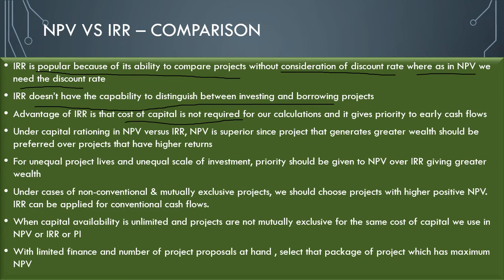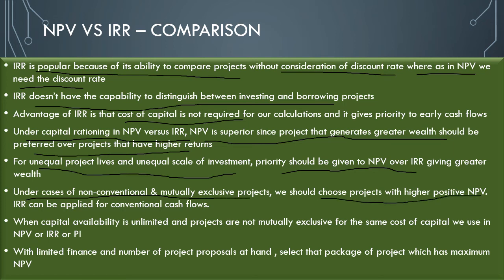Under capital rationing in NPV versus IRR, and capital rationing means that funds constraint, NPV is superior since the project that generates greater wealth should be preferred over projects that have higher returns. So under capital rationing, you should choose NPV. For unequal project lives and unequal scale of investment, priority should be given to NPV over IRR, giving greater wealth. Under cases of non-conventional and mutually exclusive project, we should choose projects with higher positive NPV. IRR can be applied for conventional cash flows.